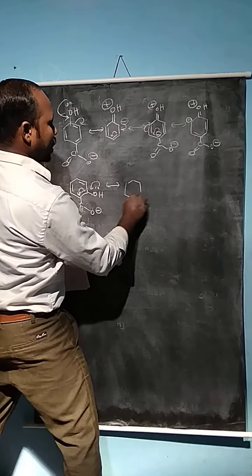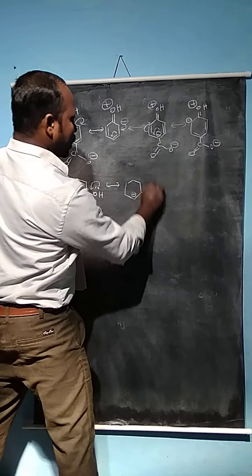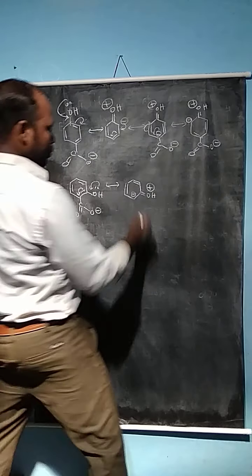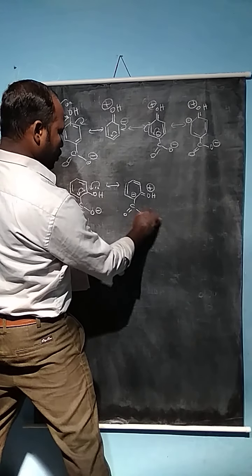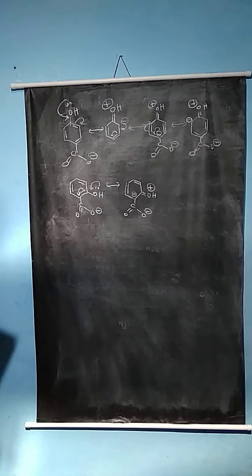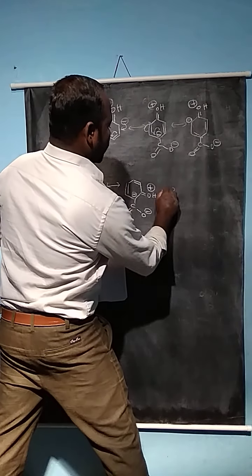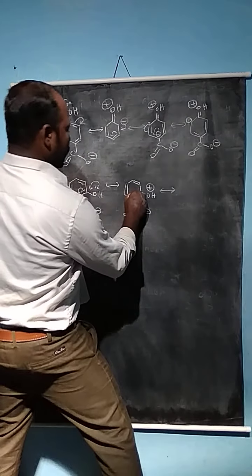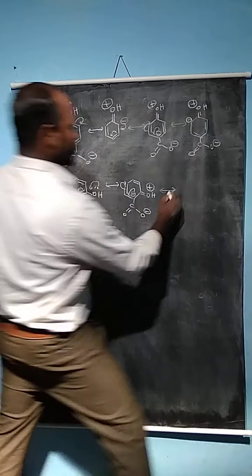So we can write a canonical structure with a double bond OH plus. Here also, we can write the canonical structure of the resonance form like this: the electron is shifted to the carbon atom.